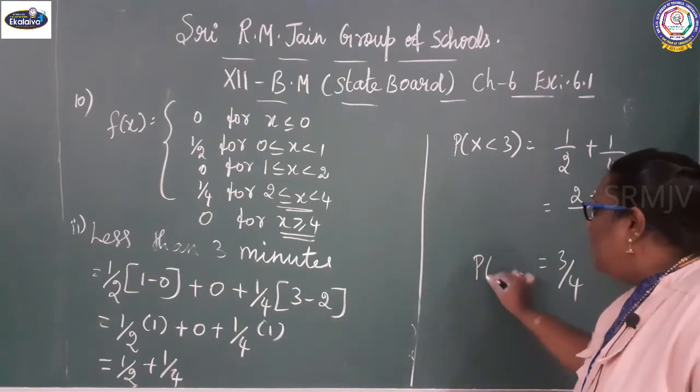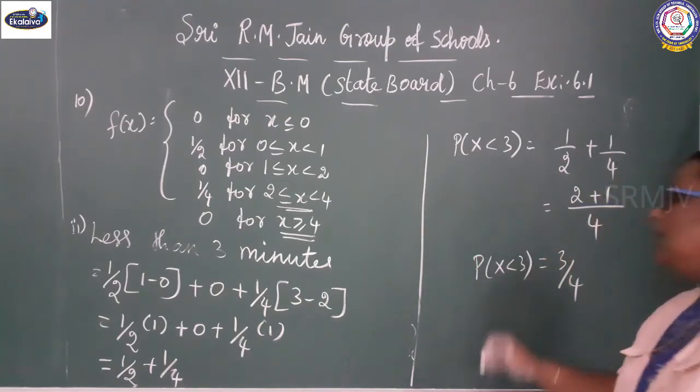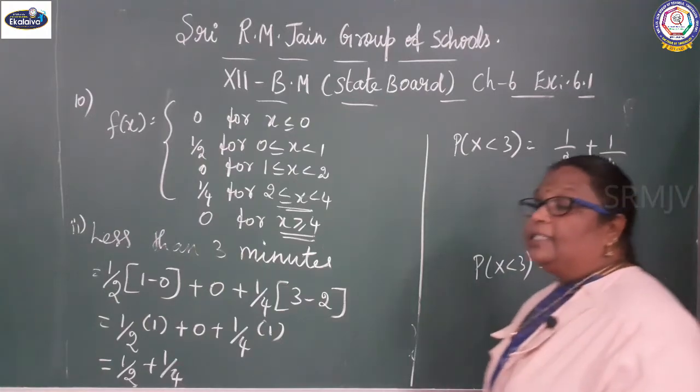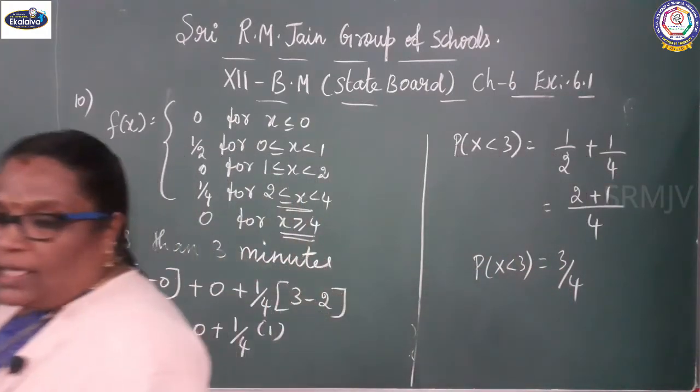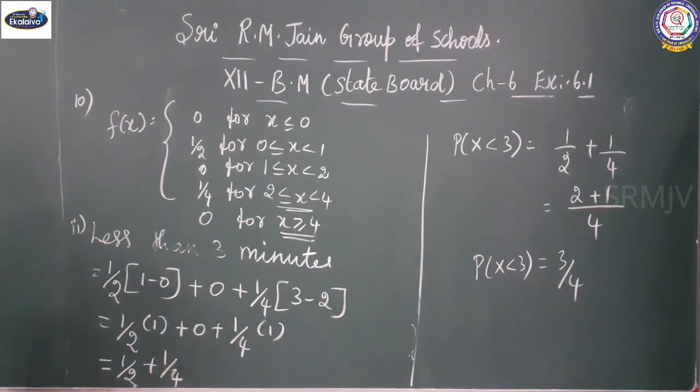So P of x less than 3, the probability that a person will have to wait less than 3 minutes, is 3 by 4.